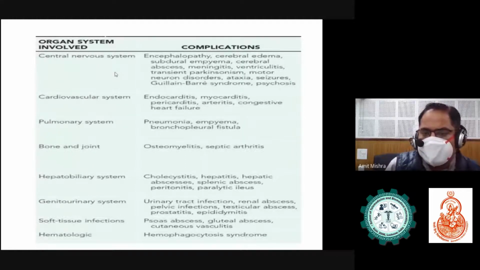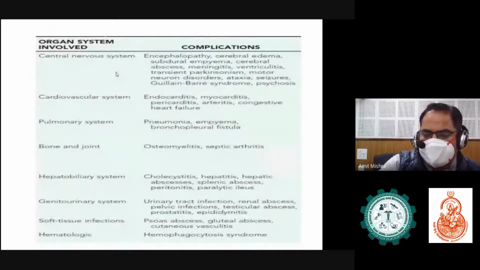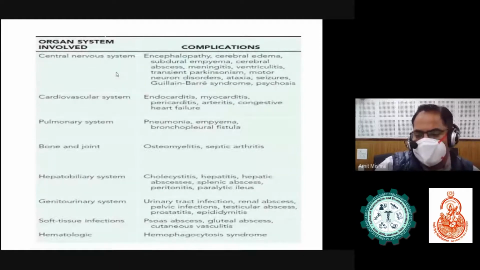In the pulmonary system, the patient may have pneumonia, empyema. There can be joint pain, osteomyelitis. In the hepatobiliary system, cholecystitis, hepatic abscess. Hematological, can get hemophagocytosis syndrome.